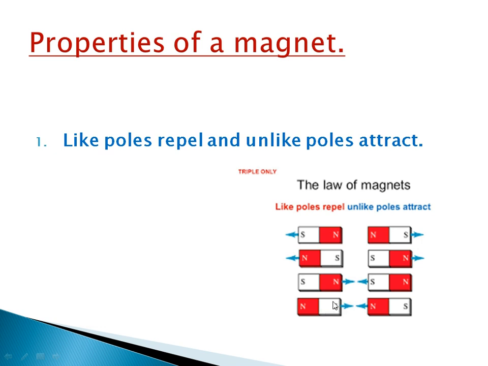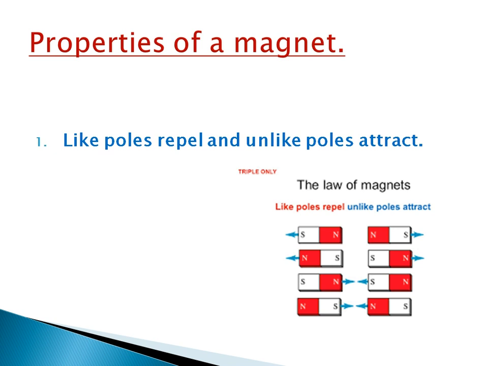Suppose you bring the south pole of one magnet close to the north pole of another magnet. In that case also the magnets get attracted. So like poles repel and unlike poles attract. That means north and north repel each other, south and south repel each other, but the north pole and south pole attract each other. Hope you understood. This is the first property of a magnet.